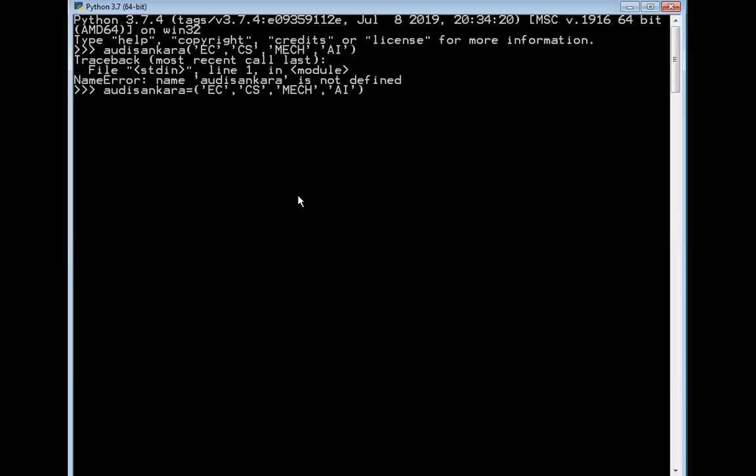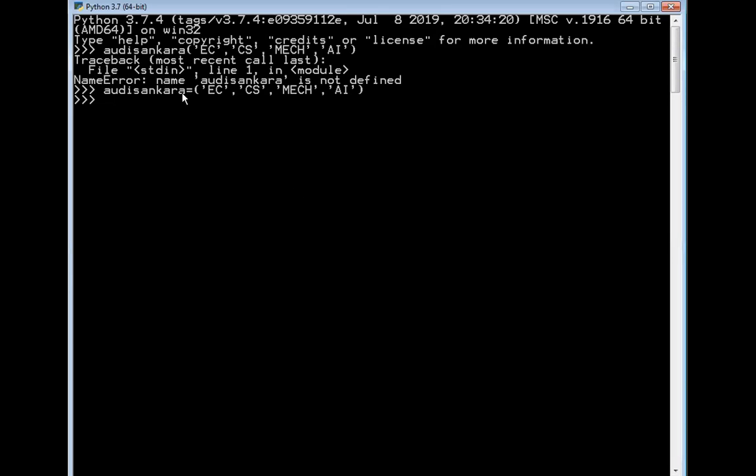Now, when I enter this, you can notice here that it is free of errors now. Why is it free of errors? Before, it was giving an error because I had not specified the equal to sign, so it was showing the error that Adi Shankara is not yet defined. What is this Adi Shankara all about? Here in this particular program, Adi Shankara is the name of the tuple.